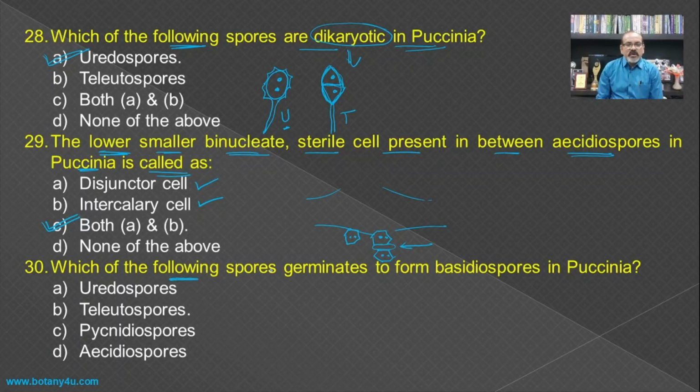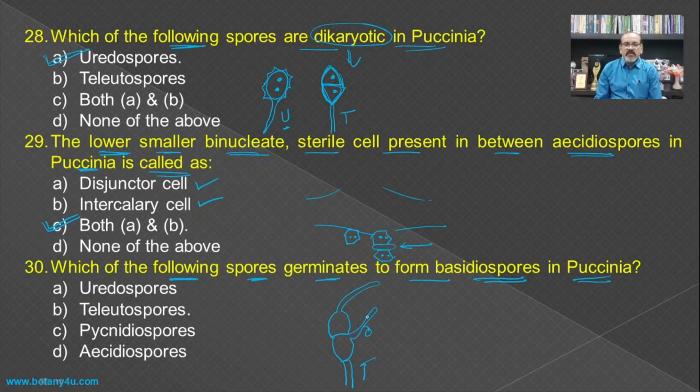Then which of the following spores germinate to form basidiospores in Puccinia? If you see this structure, then you will find that such type of the structure is known as teleutospores, and these teleutospores germinate to form the basidiospores.